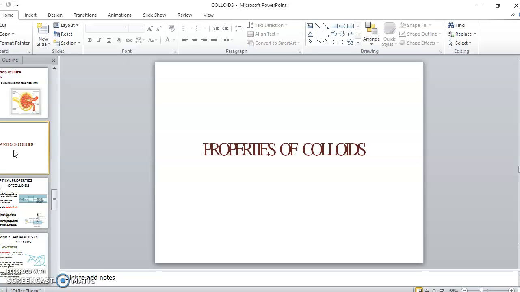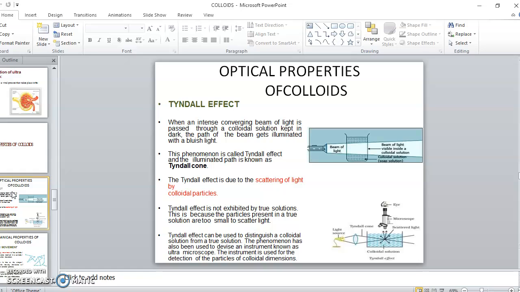Now we'll move to properties of colloids, and we are very familiar with the term. First we'll discuss the optical properties of colloids. One of the optical properties is called the Tyndall effect. Actually, the Tyndall effect is very familiar for us.